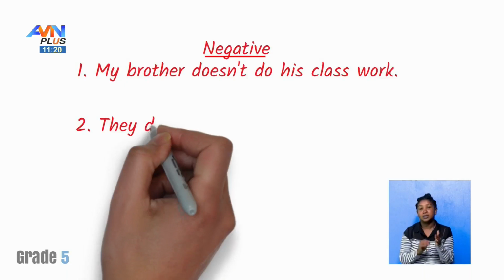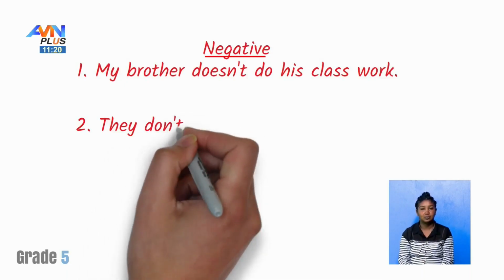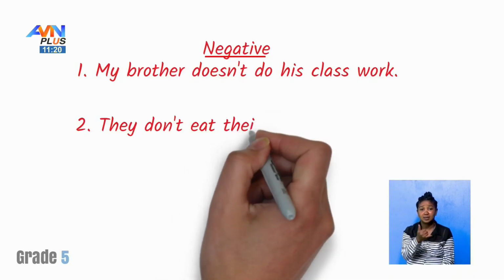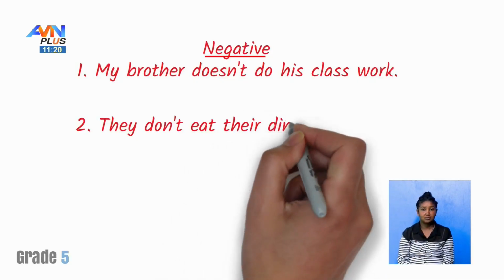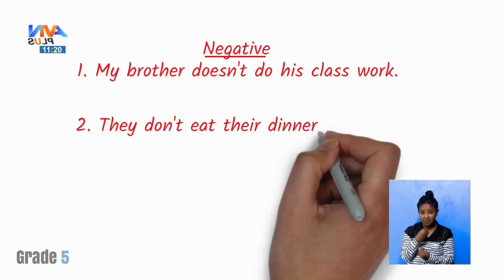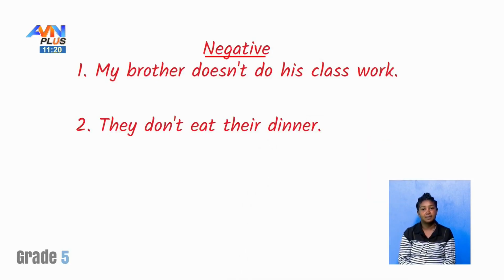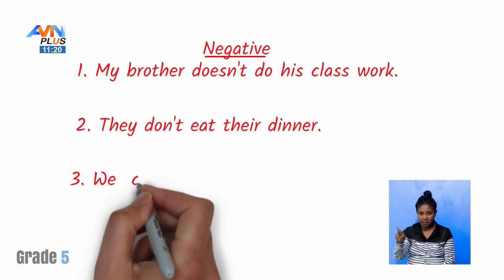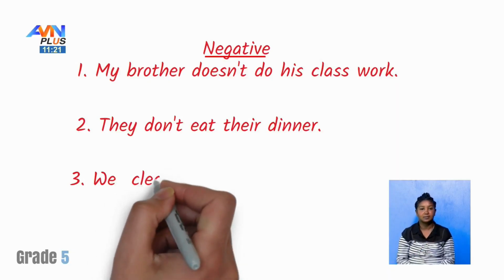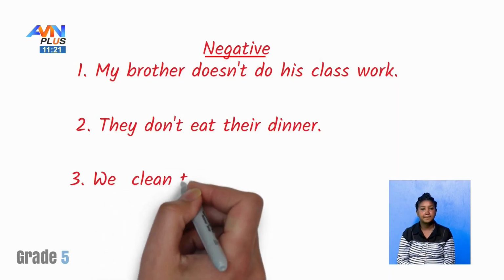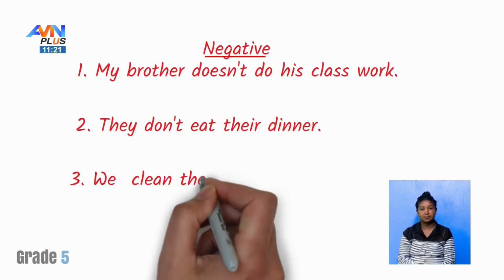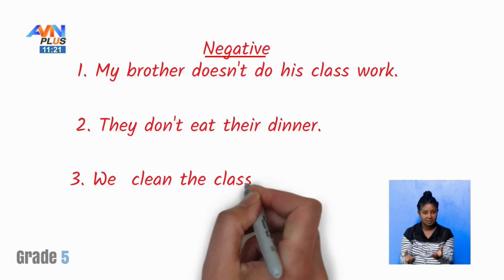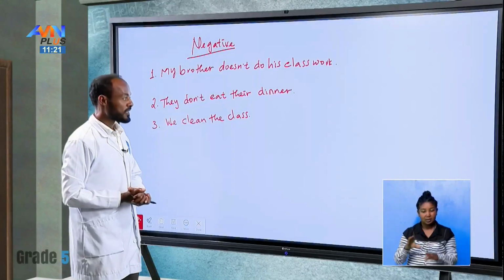Number 2, they don't eat their dinner. The third one, we don't clean the class. We clean the class.